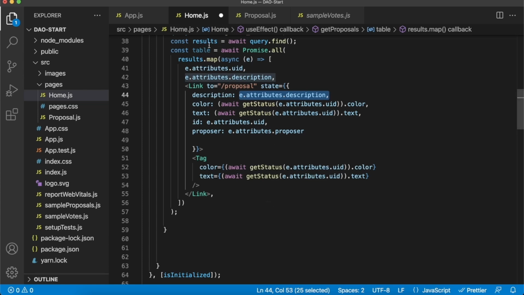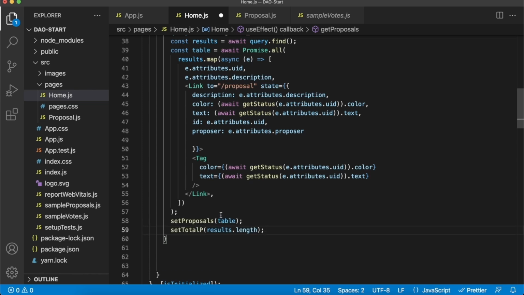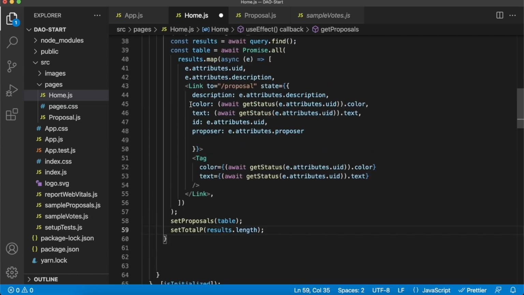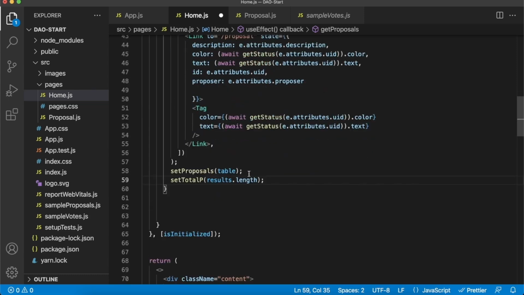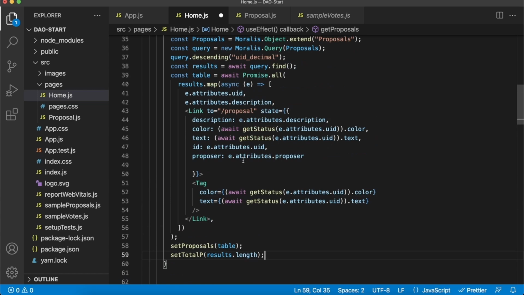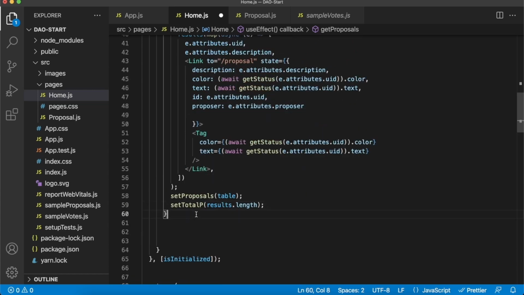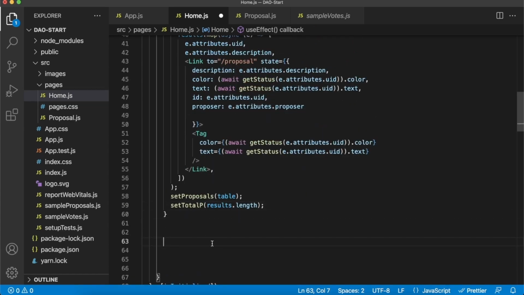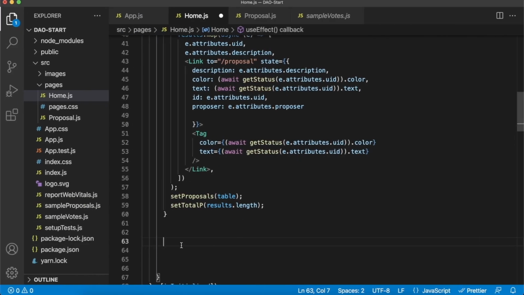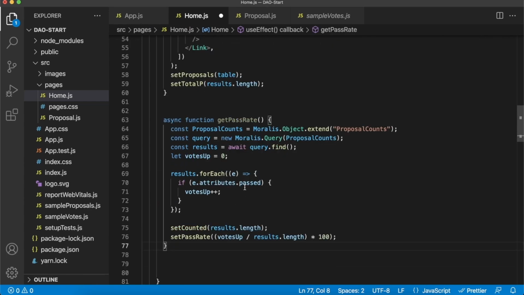Now that we've got all the proposals and the data for our table, we can just set these to our state variables over here. So we have this proposal state will be this table that we previously had hard-coded. Now we've generated it in our useEffect hook over here. And then we've set the total proposals to the length of the results array that we got from our initial query over here. But now let's create one more function to get our pass rate and help us render this progress bar over here. So let me just paste that in here and talk you through it.